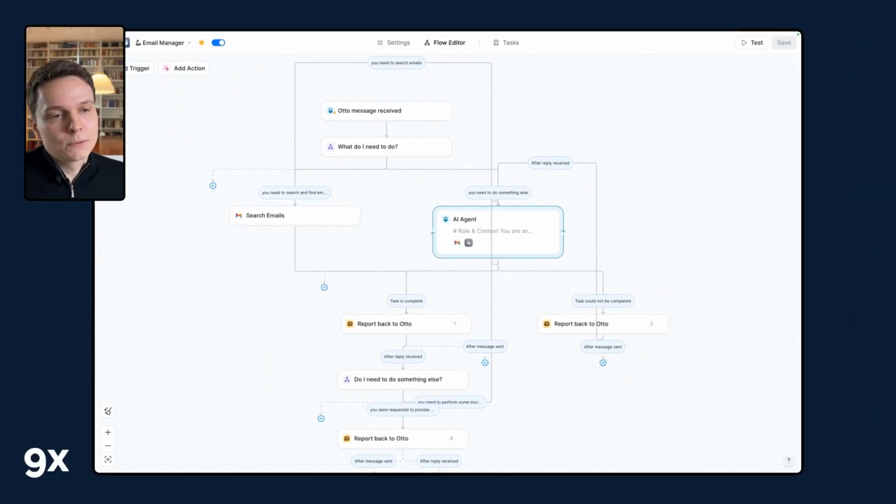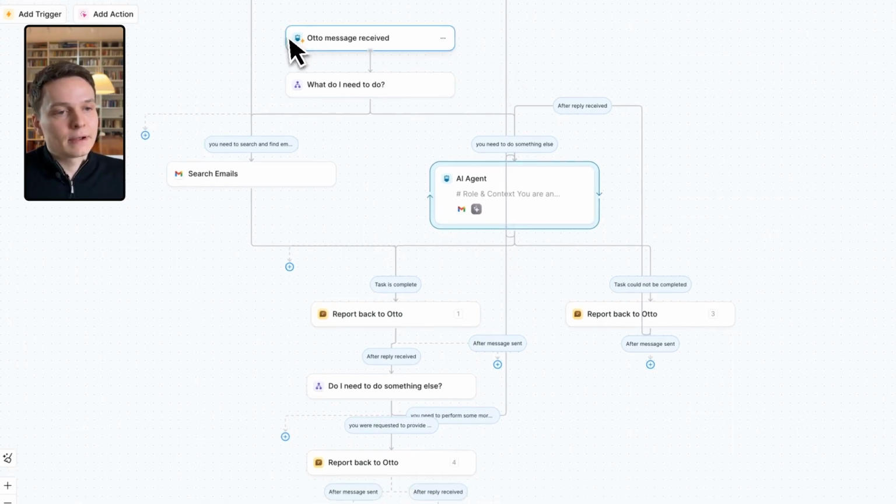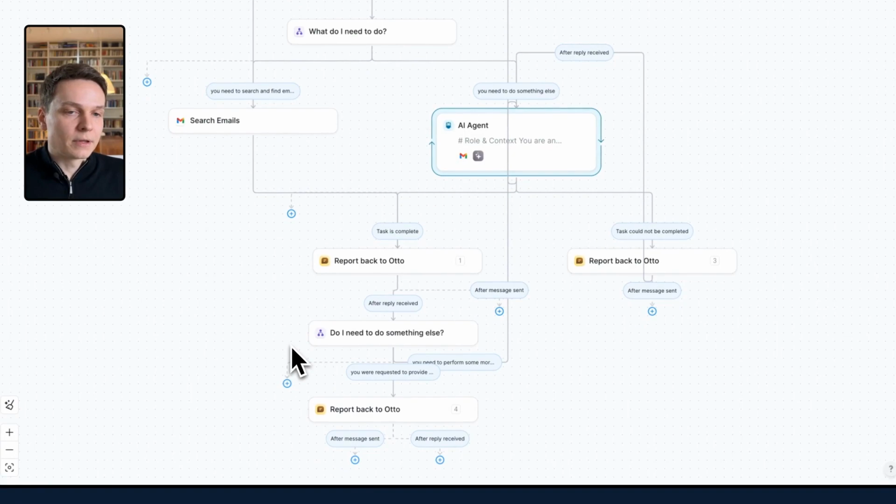A sneak peek into the email manager. This is a recent one I added. My typical action that was costing a lot of operations in Lindy if I left it for the agent is to search emails. So I put it here. And otherwise, same pattern. It receives a message from Otto, determines what it needs to do, and afterwards reports back if the task is complete or not completed, and whether it needs to do something else.